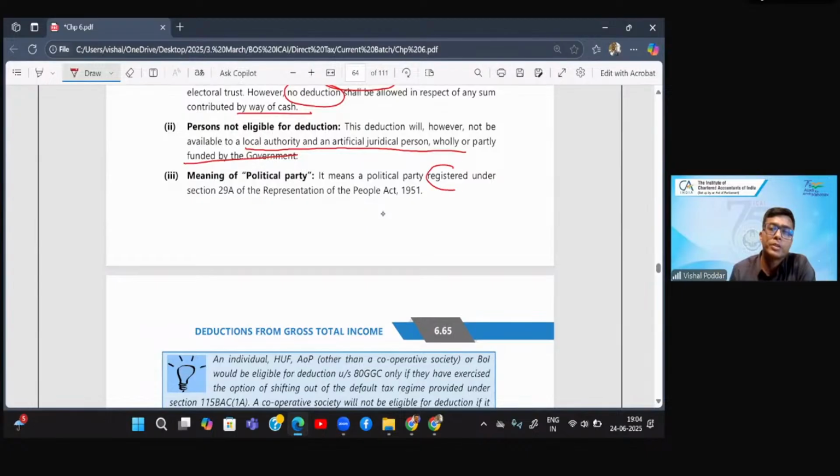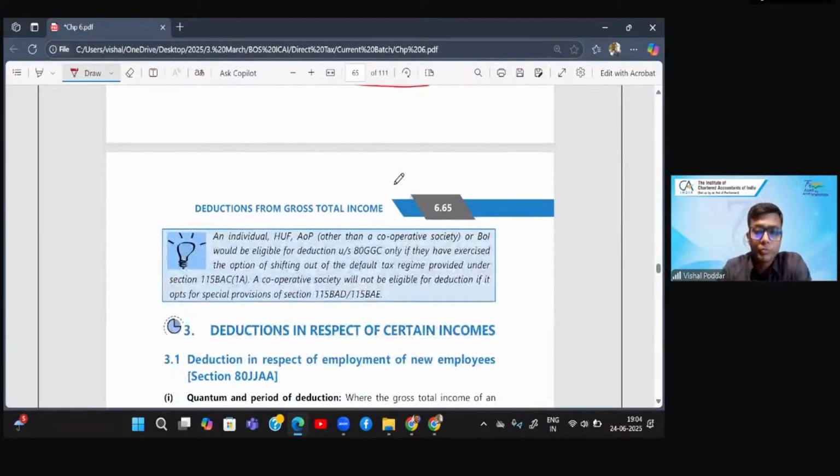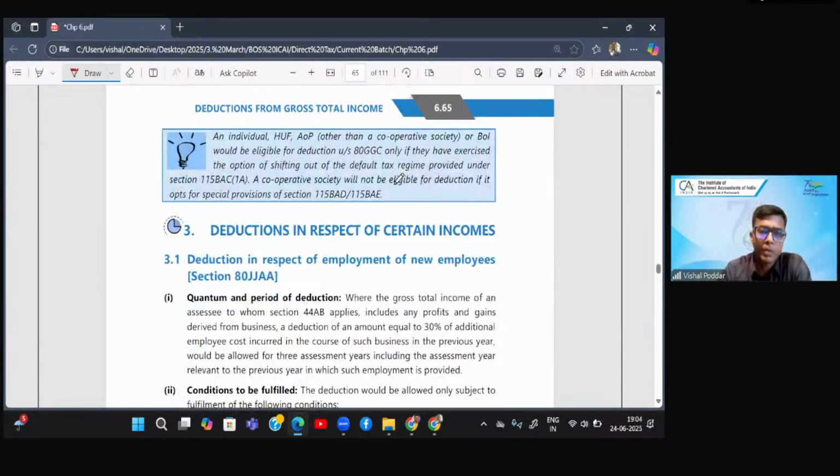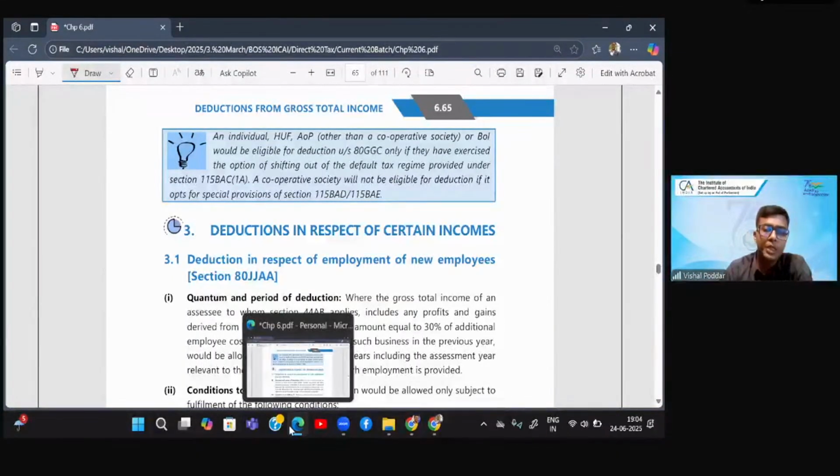It is a party which is registered under this Act with the Election Commission of India. Any unregistered political party, see, there are multiple political parties, payment to any political party is not allowed unless that political party is a registered political party. So this is what is 80GGB and 80GGC.